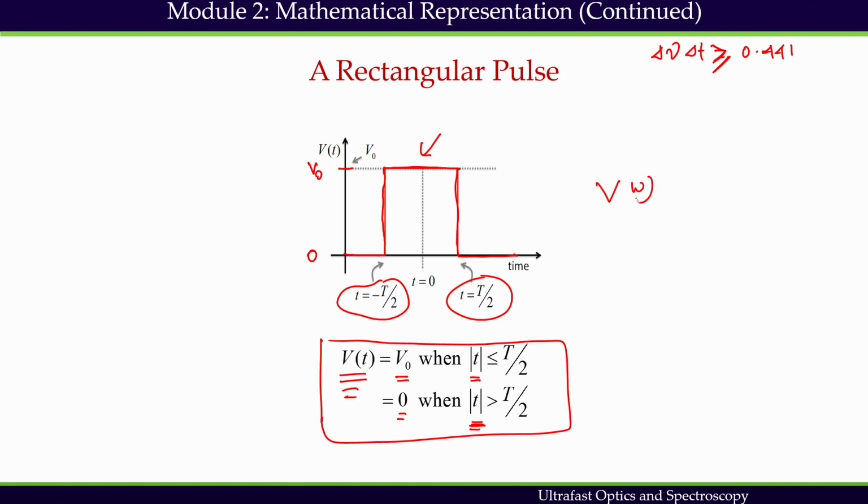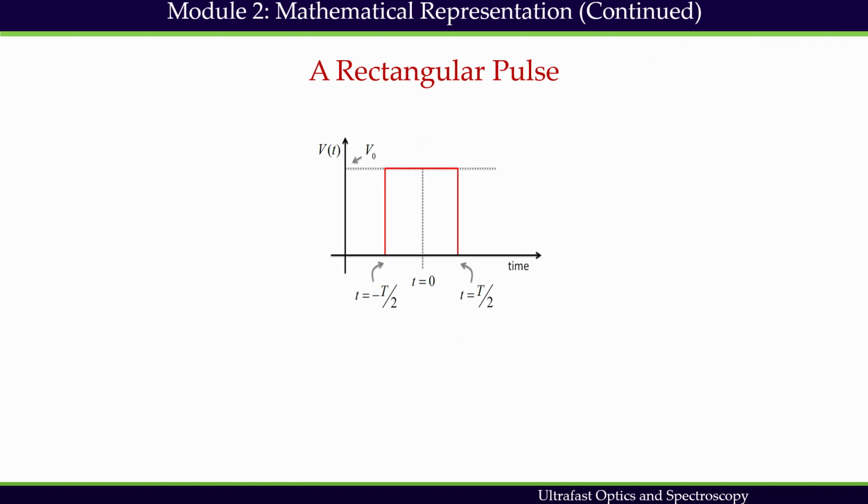And we can immediately convert this time domain pulse to the frequency domain by Fourier transform, which would look like the integral from minus infinity to plus infinity of the time domain representation multiplied by e to the power minus i omega t dt. So I can get this frequency domain representation. As a representative example, we have considered here an ideal rectangular pulse which is centered at t equals 0.